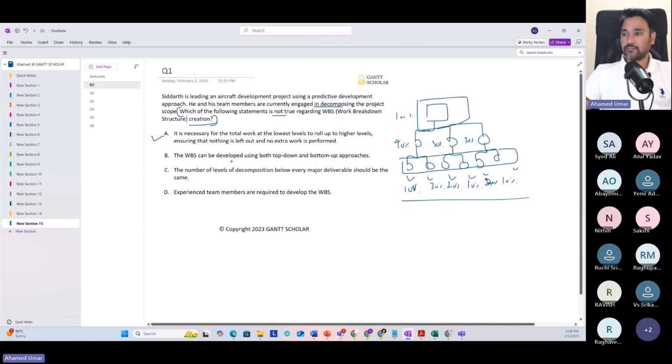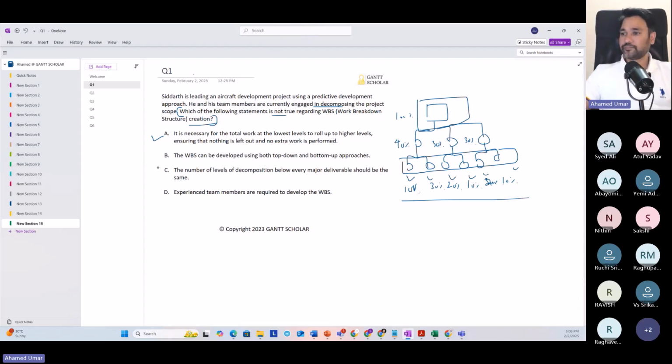The WBS can be developed using both top-down and bottom-up approaches. Good that you didn't pick this option, because both will be done. Sometimes we will know the work at the bottom level, and then we club them together and go to the top and map them to their respective control accounts. This is also a possible approach. So you can use this as well for WBS creation. The number of levels of decomposition below every major deliverable should be the same. This is not the rule. All right. This is not the rule.